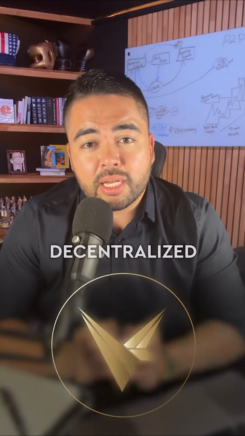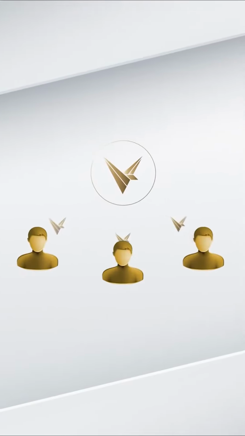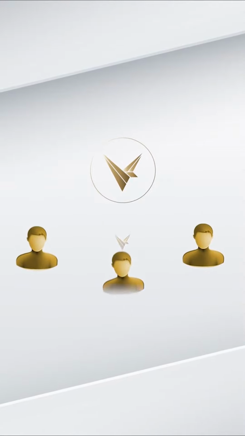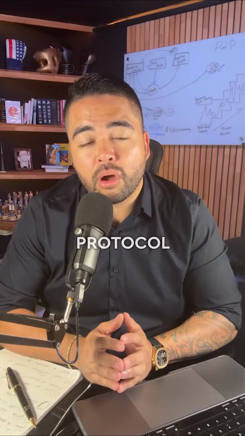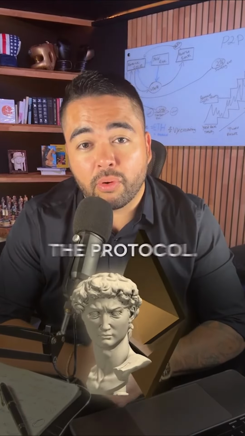Valinity is what DeFi was truly meant to be, a completely decentralized ecosystem where everyone benefits equally, from its founder to its latest token holder, and where any change or update that needs to be done to the protocol must go through a governance vote, giving the community full control over the protocol.